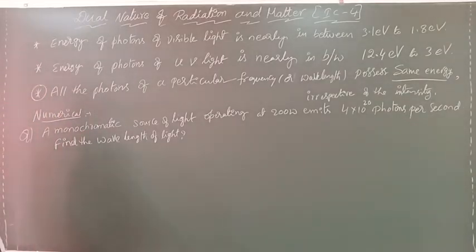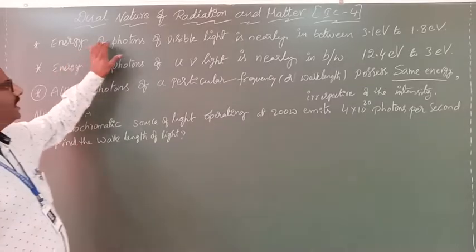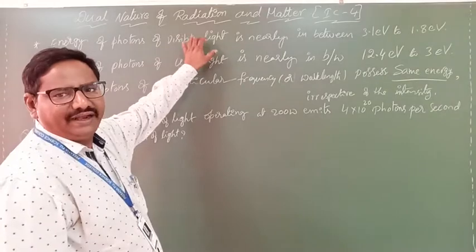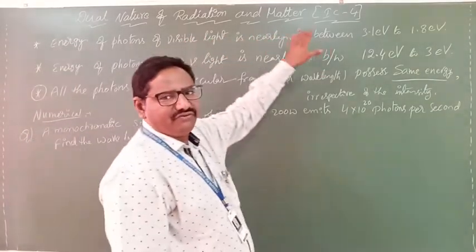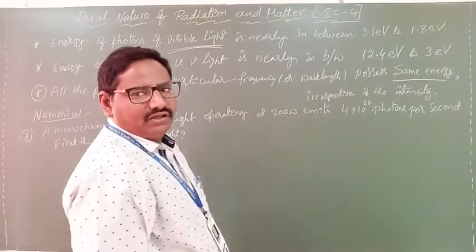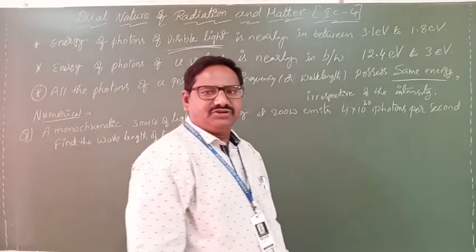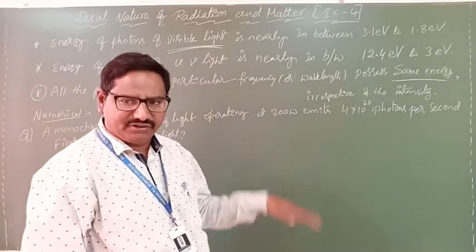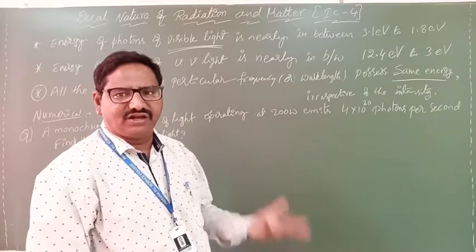Now, the energy liberated by a photon with UV light, how much? With visible light, how much? If light in the visible region falls upon a metal surface, then photons are emitted.